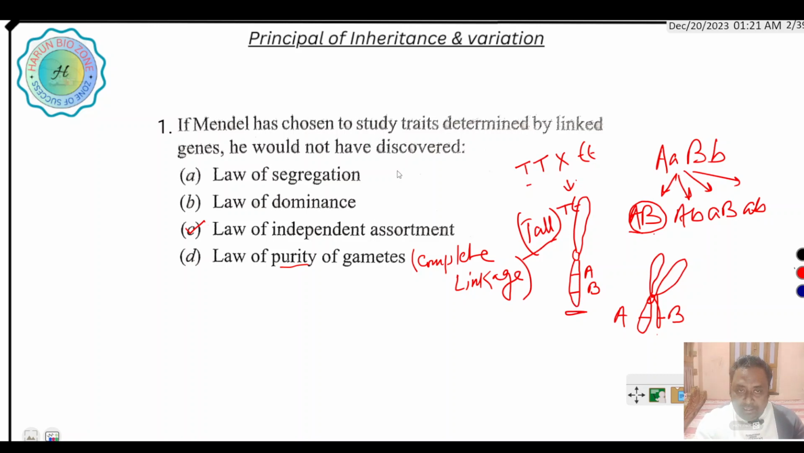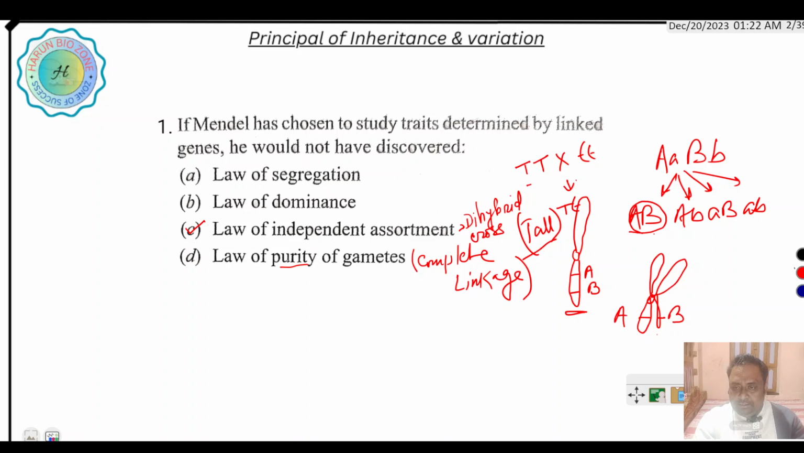If Mendel had studied linkage, then Mendel would not have provided this law of independent assortment. The law of independent assortment is applicable in a dihybrid cross. So Mendel did not study or provide any information about linkage.